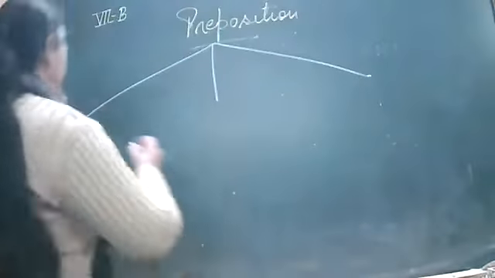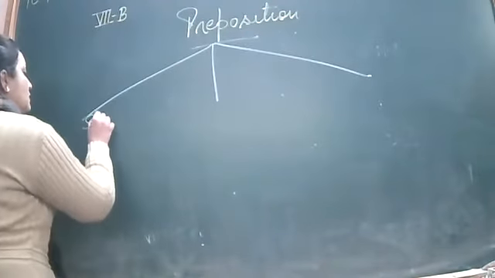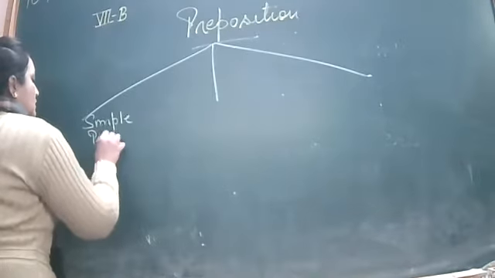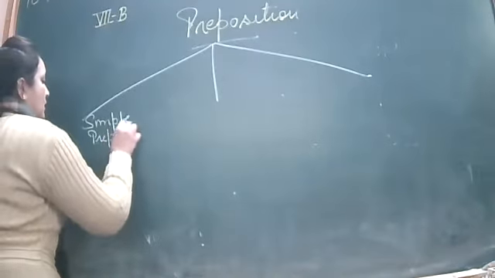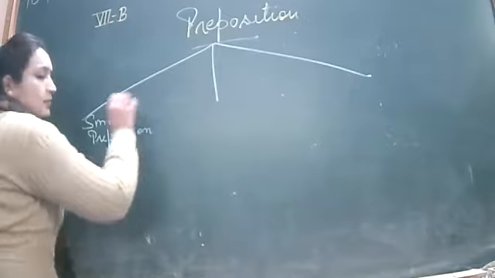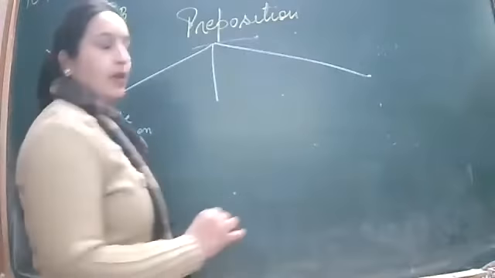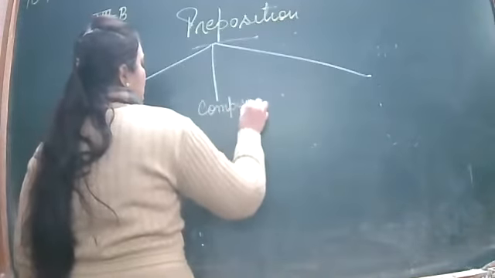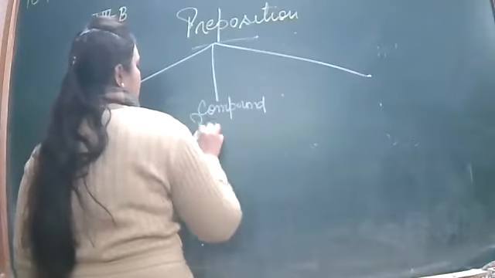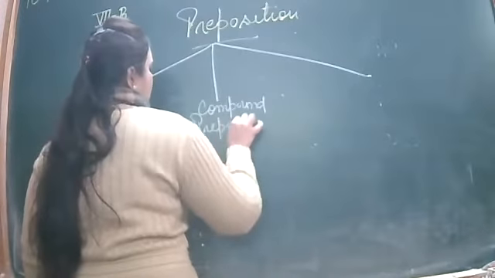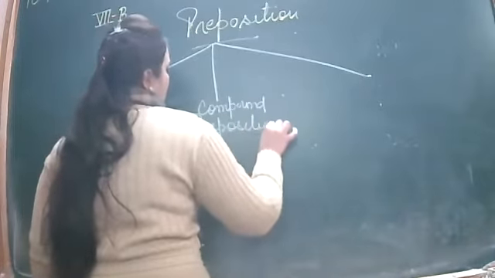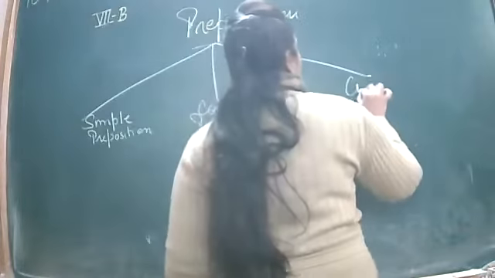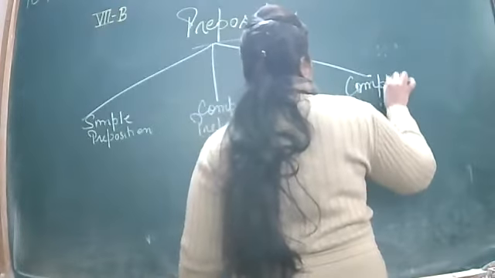Write down the first kind we have: simple preposition. Then we have compound preposition. After compound preposition, we have complex preposition.